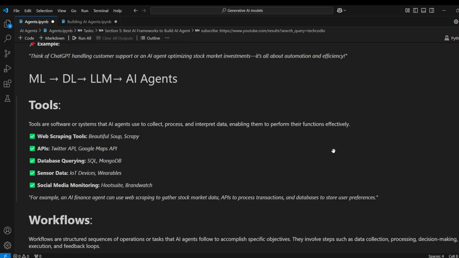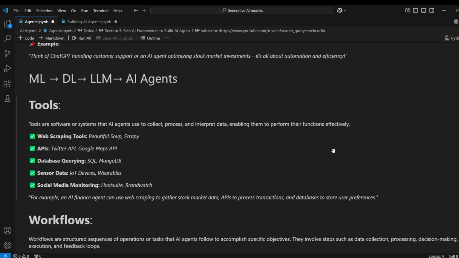For example, consider ChatGPT. A tool means it is going to write Python code for the data analysis. For example, Python is a tool for ChatGPT to analyze the data. So tools are software or systems that an AI agent uses to collect, process, and interpret data, enabling it to perform its functionality effectively. Here ChatGPT's tool is Python so that it can do the data analysis effectively. Like that, every agent will use tools.